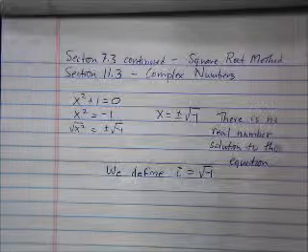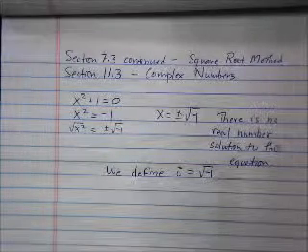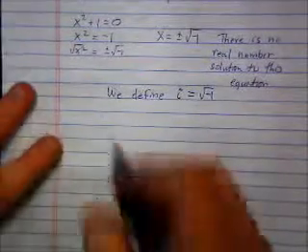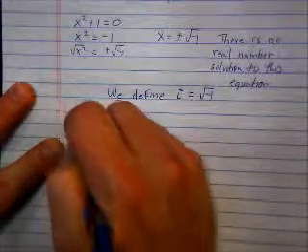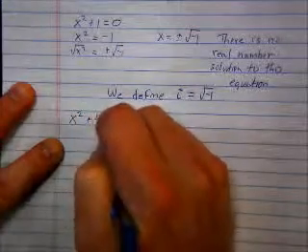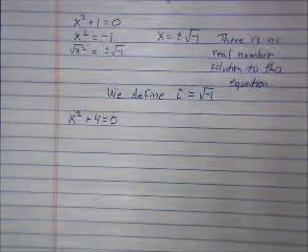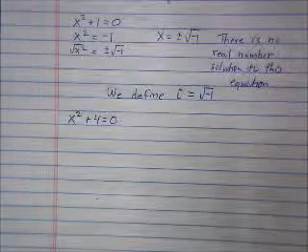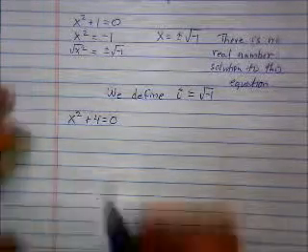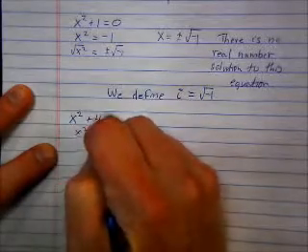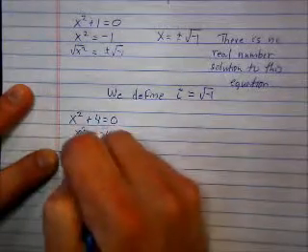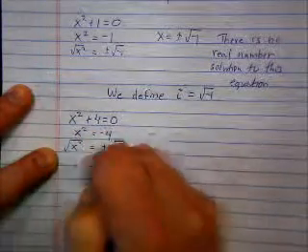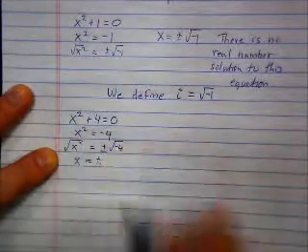All right, so that's going to allow us to write down answers for equations that we couldn't solve before. For example, here's another one that works kind of the same way. X squared plus 4 equals 0. How would you solve that equation? Same way. Subtract 4. X squared equals negative 4. Then you do square roots. So x is plus and minus